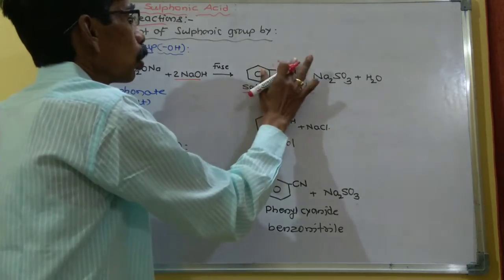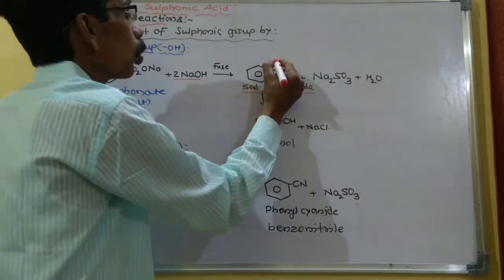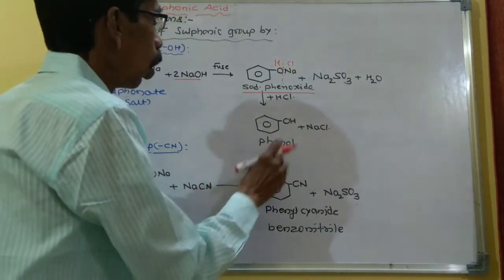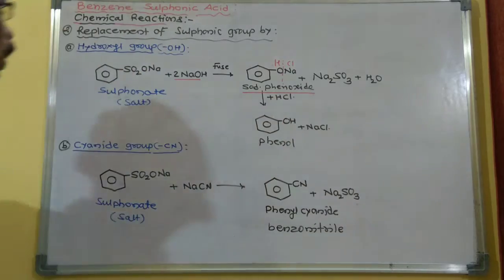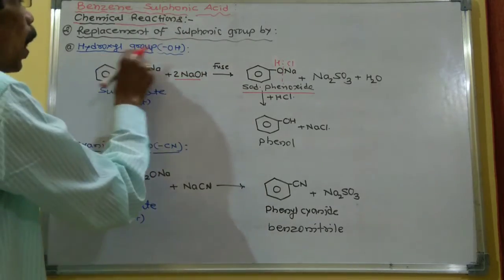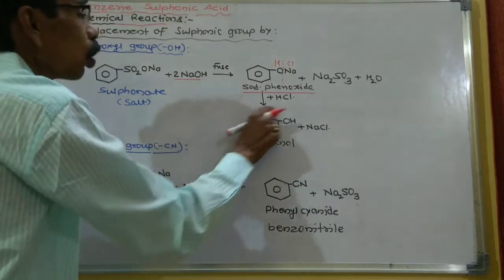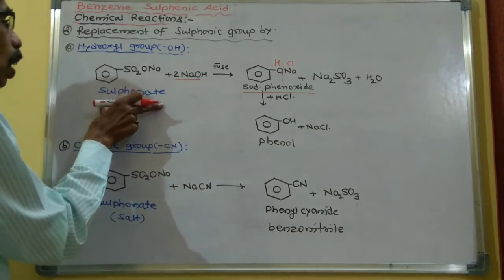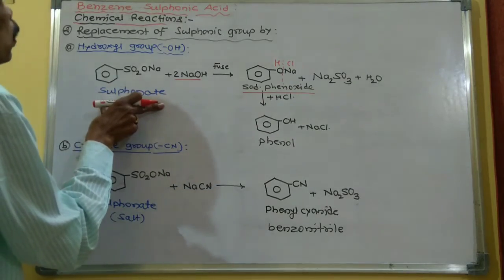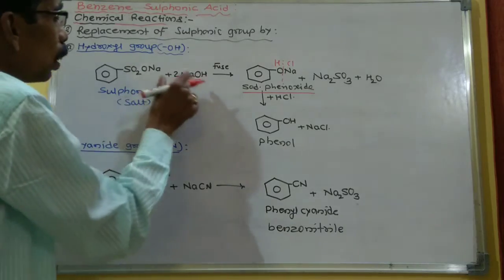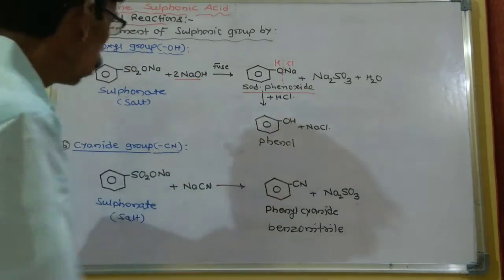Now when the sodium phenoxide is hydrolyzed with HCl, it gives phenol. So this is the formation of phenol. So when the sulfonic acid group is replaced by hydroxyl group, it gives the phenol. That is, when the sodium salt of benzene sulfonic acid is fused with NaOH, it gives the phenol.